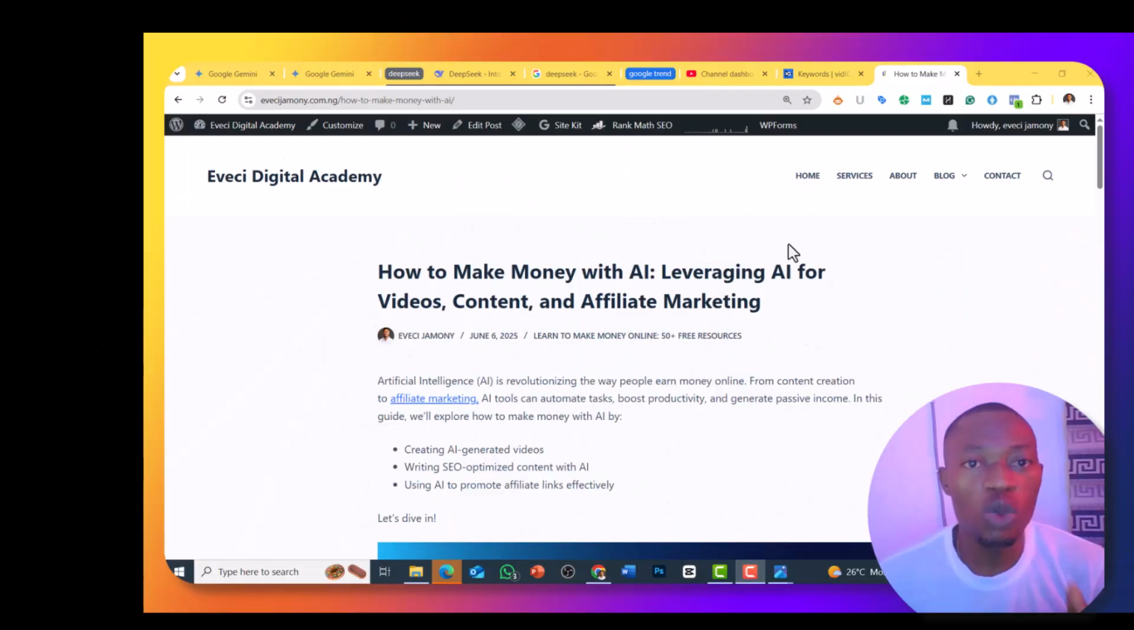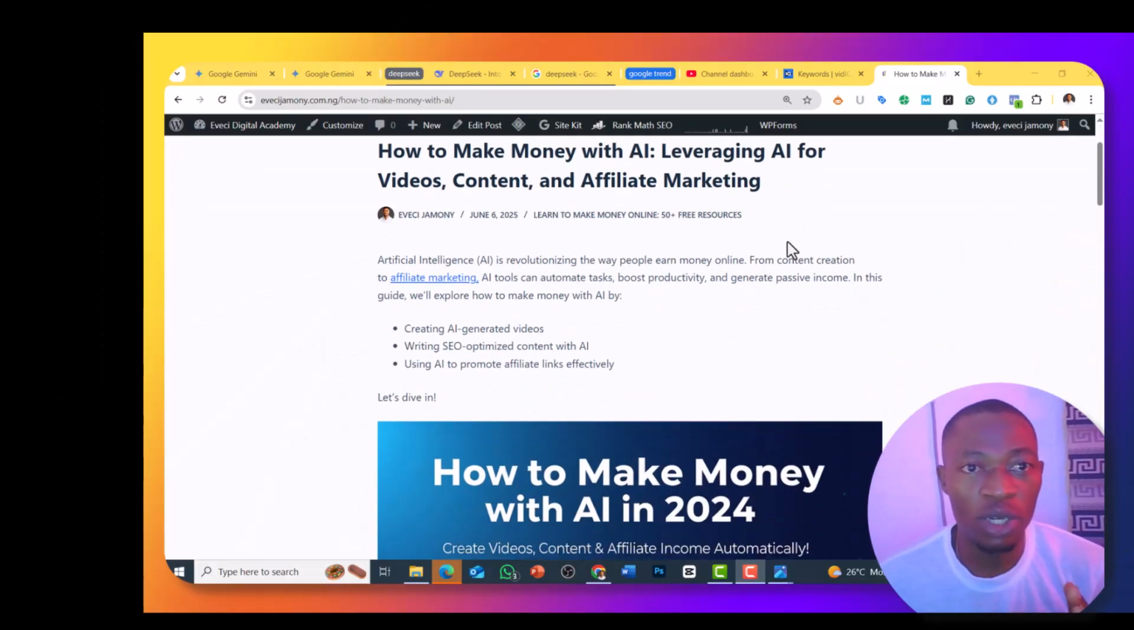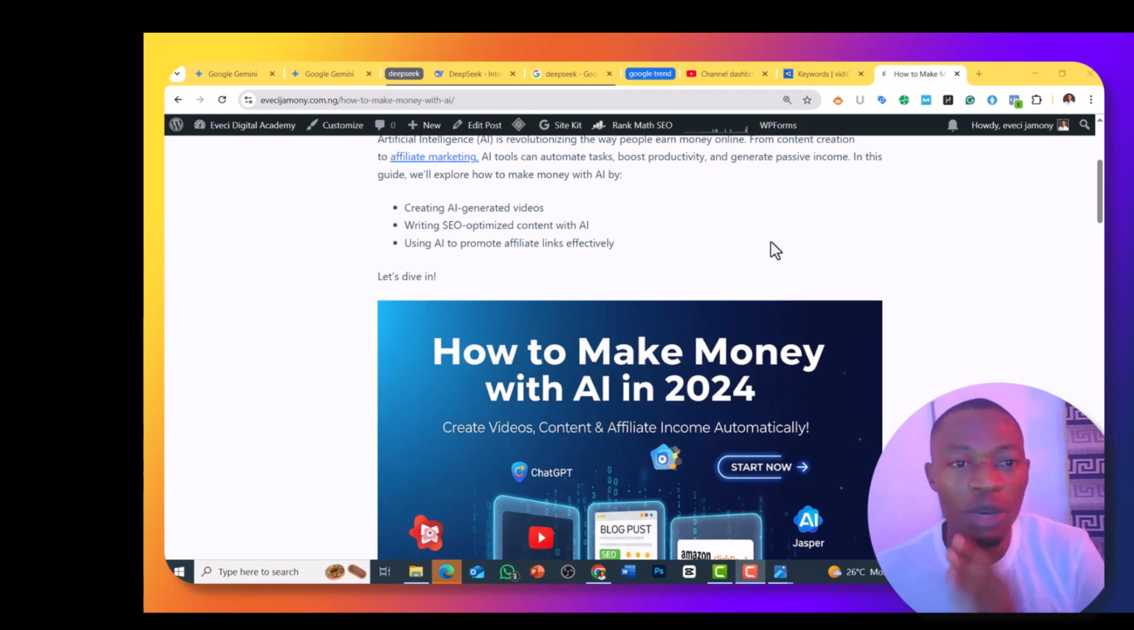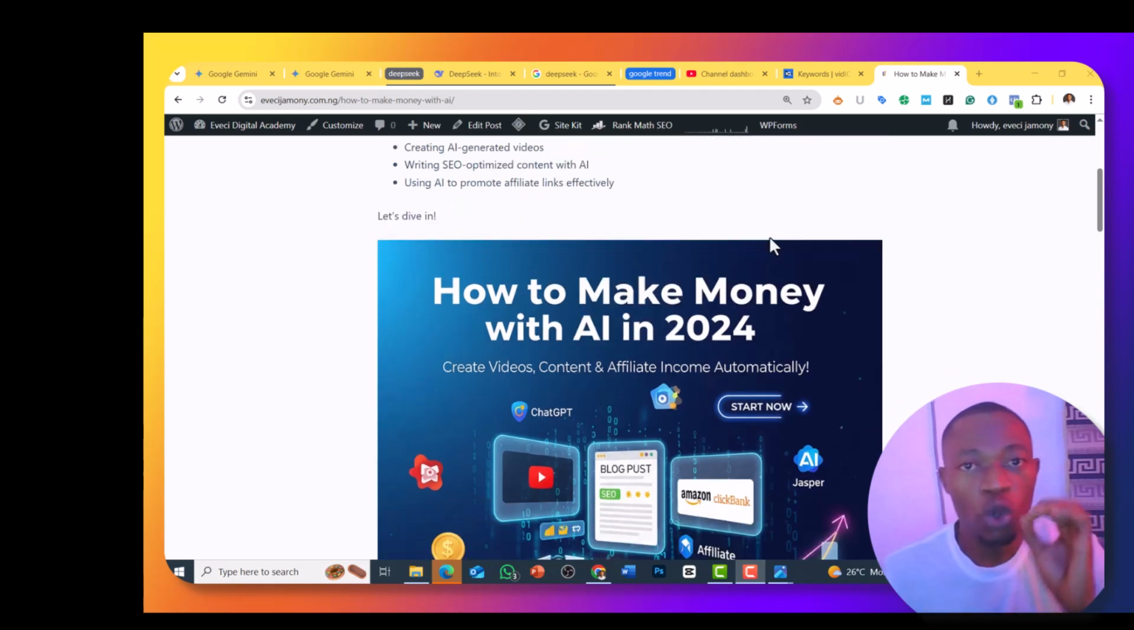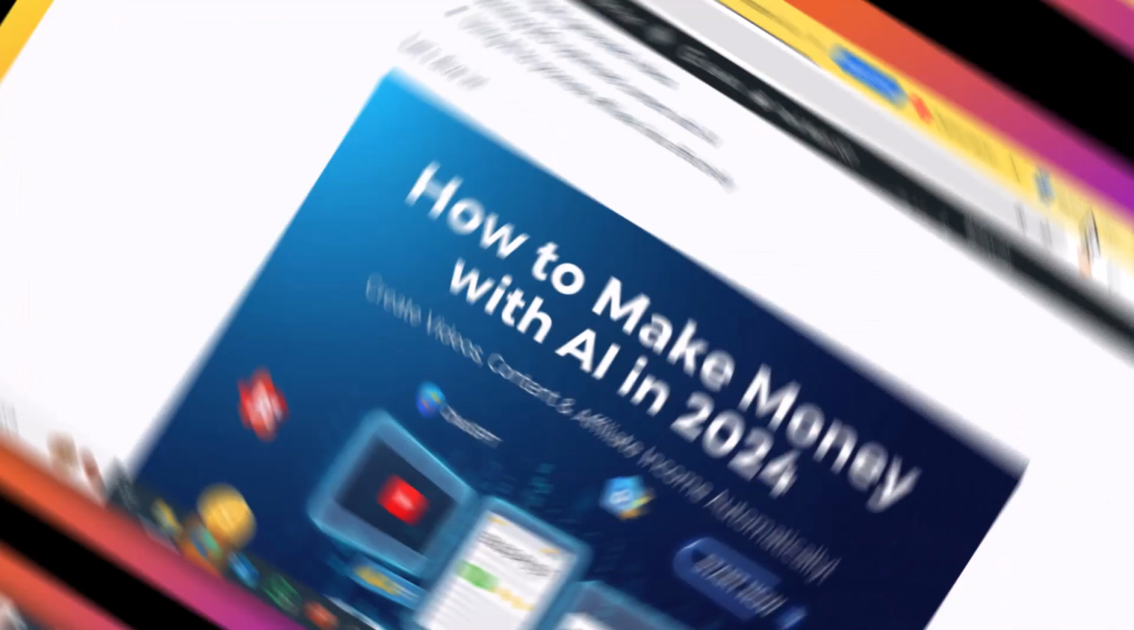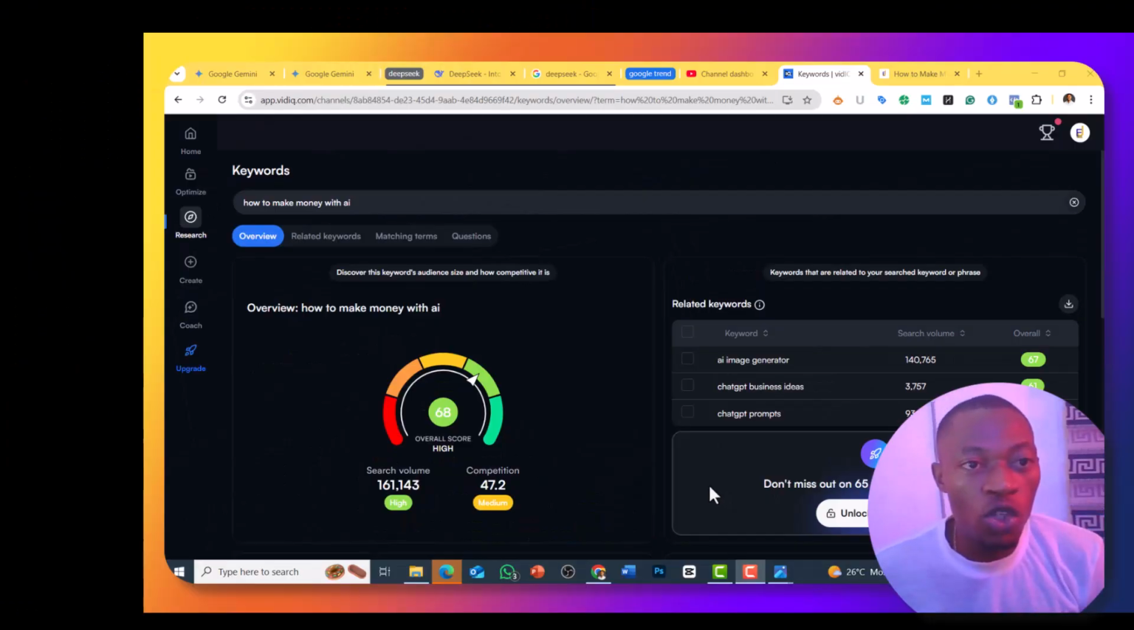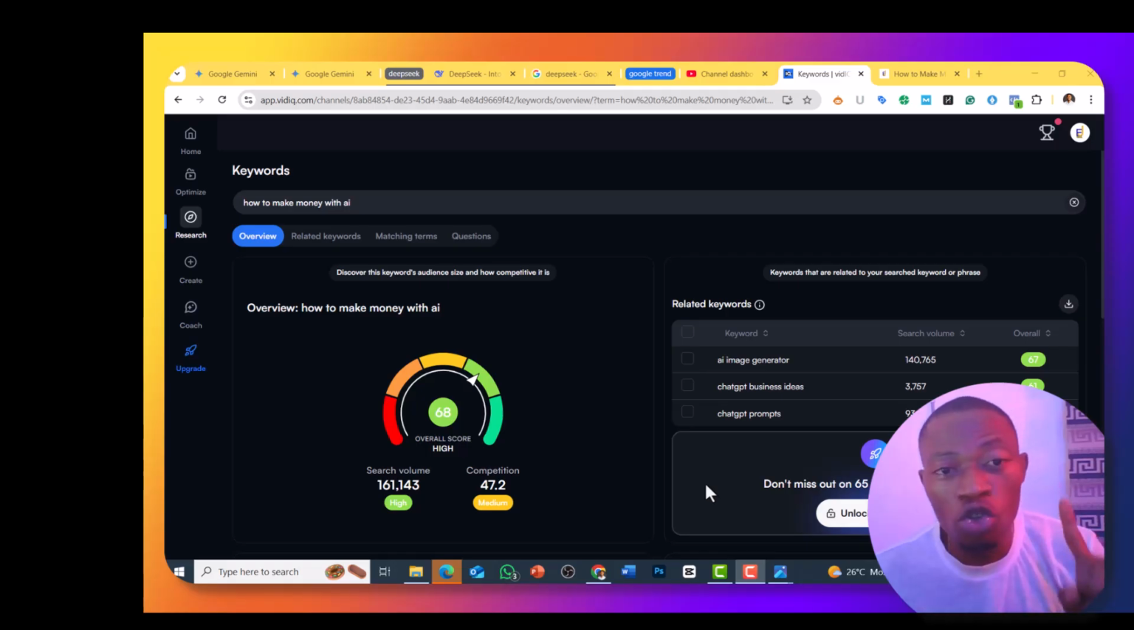The first thing we need to do if you want to use AI to make money is to discover what people are actually looking for. The strategy we'll be using here is called content marketing: sharing helpful information, and by doing so we'll be making money. First, we need to do SEO. So first we need to do keyword research, because we are going through content marketing.